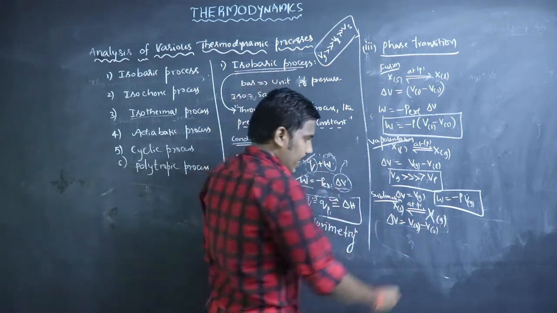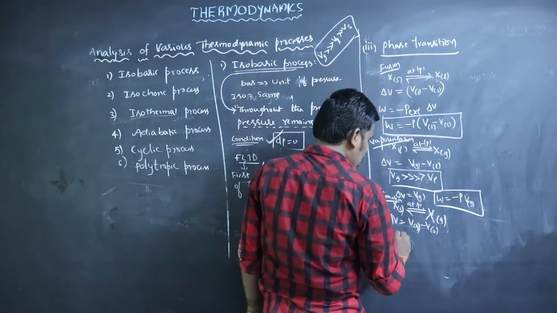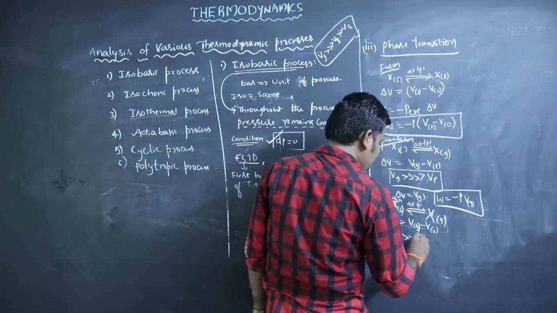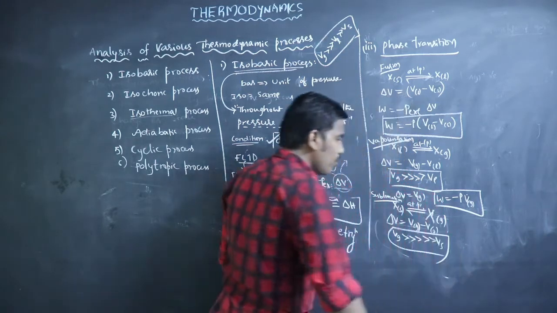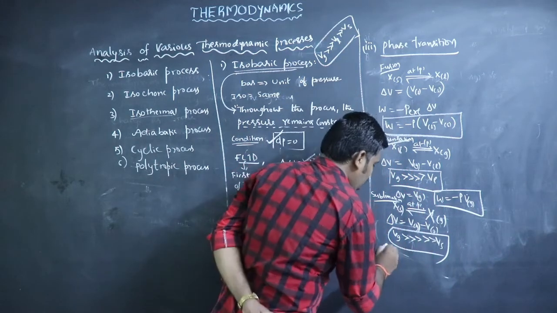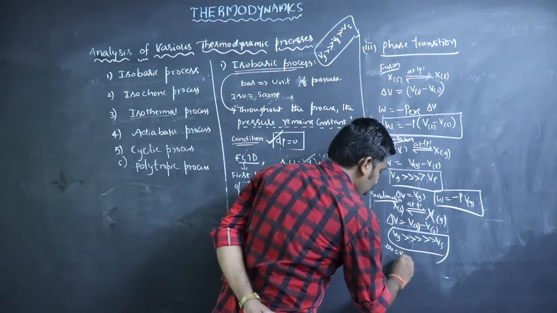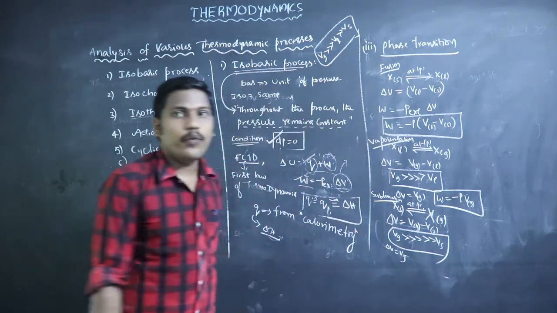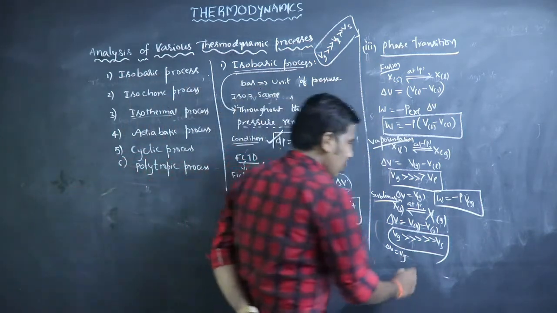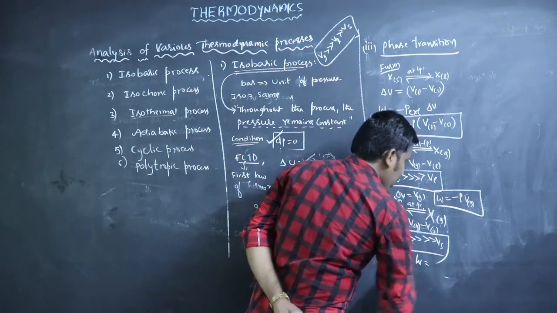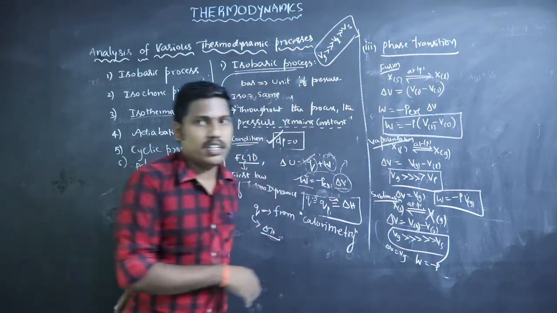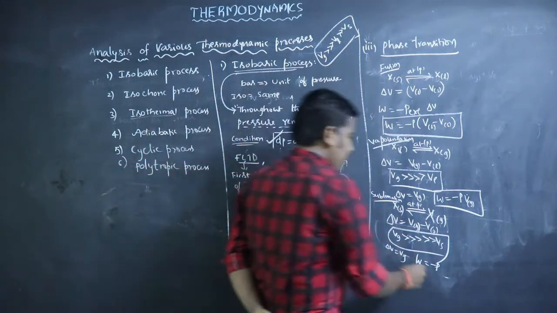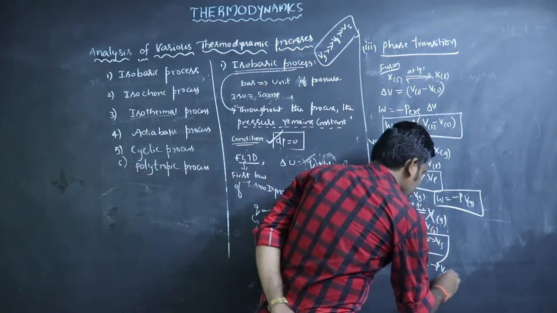So you can neglect the volume of solid, so delta V equals only Vg, the volume of gas. So what is the work done formula? Work done equals minus P, where external pressure is P, and delta V means volume of gas.